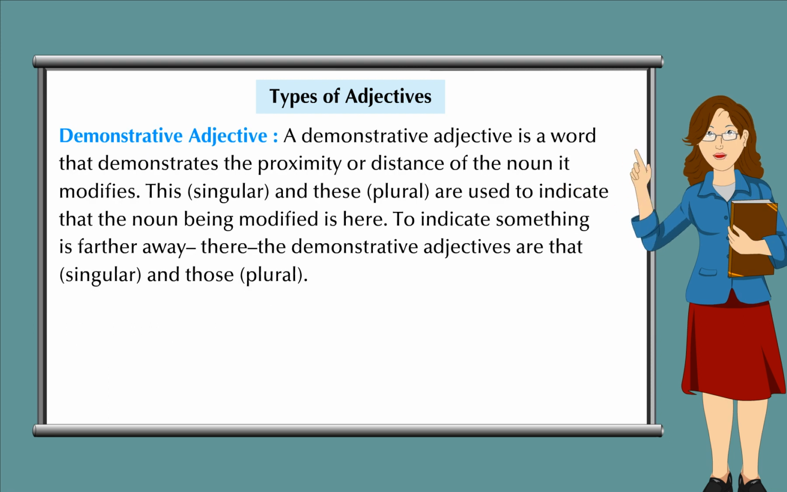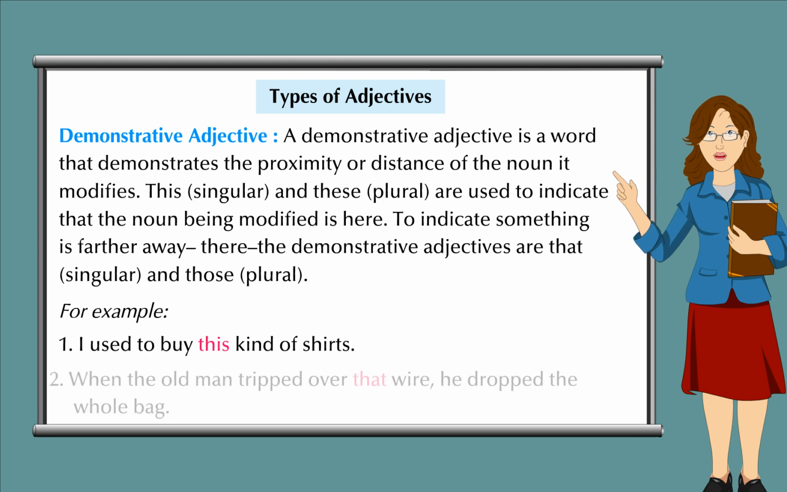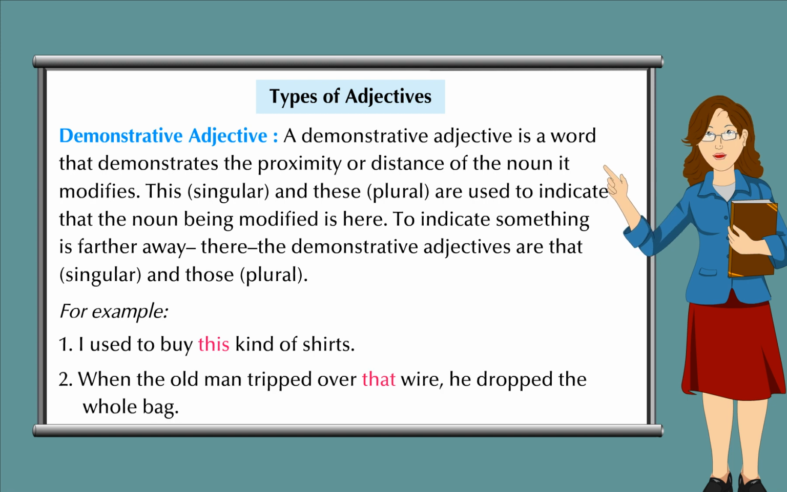Demonstrative adjective. A demonstrative adjective is a word that demonstrates the proximity or distance of the noun it modifies. This, singular, and these, plural, are used to indicate that the noun being modified is here. To indicate something is farther away, the demonstrative adjectives are that, singular, and those, plural. For example, 1, I used to buy this kind of shirts. 2, when the old man tripped over that wire, he dropped the whole bag.